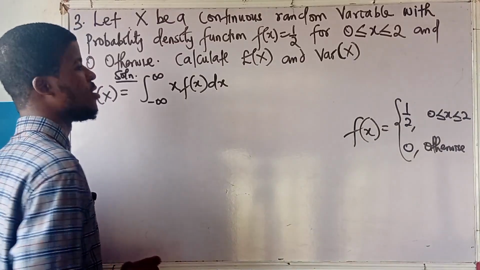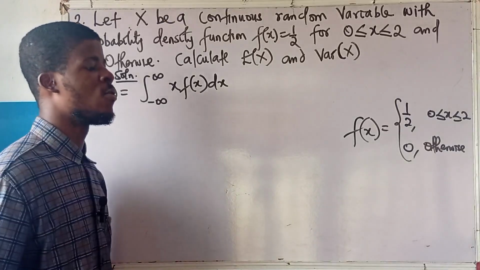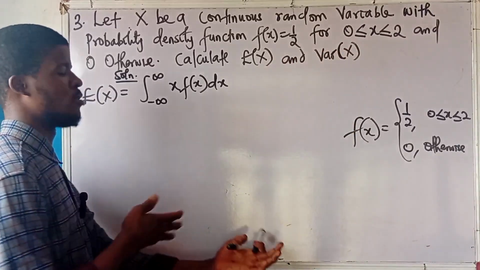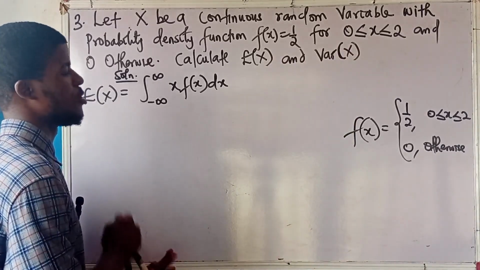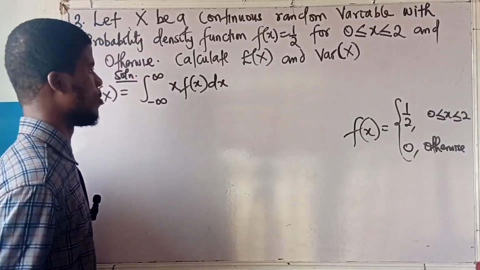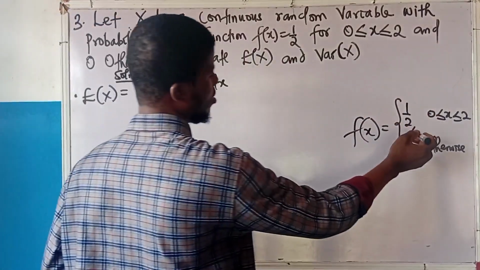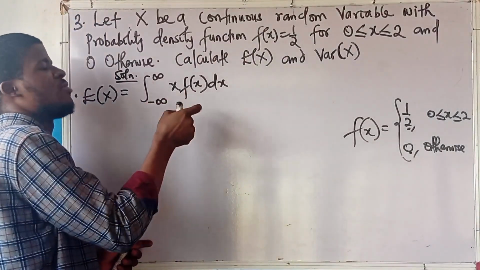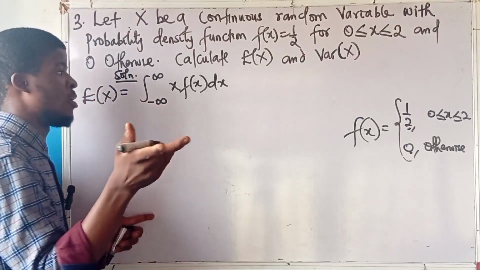When we are dealing with a continuous random variable, we are integrating over the whole real number line, from minus infinity to plus infinity. But there will be no need to do that in this case because one of the functions is 0. Listen up. We have two functions, so I'll be having two integrals like that. But let's see if it's going to be two integrals in real life.